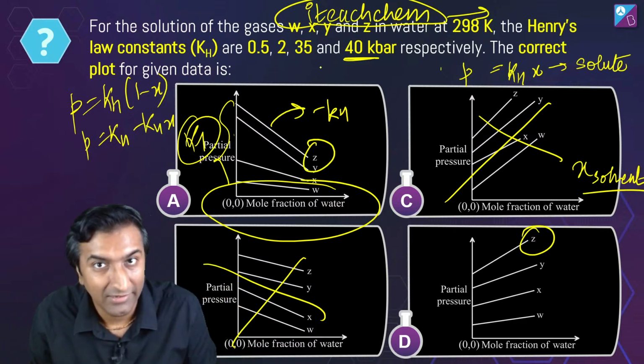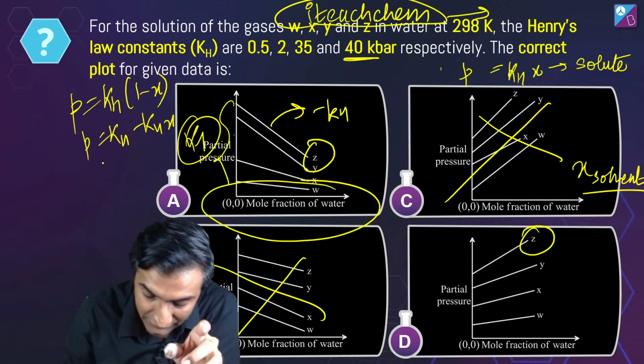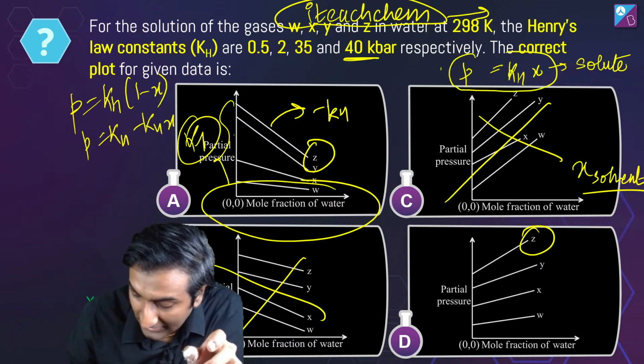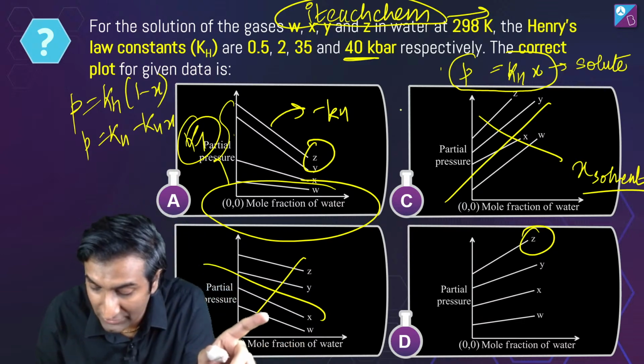This particular question, let me explain एक बार फिर से, ठीक है? What is happening here? This is your expression P equals KH times X, right? Is this okay? This X is mole fraction of solute.